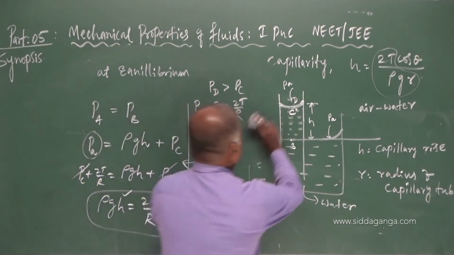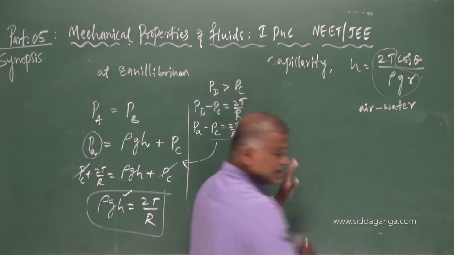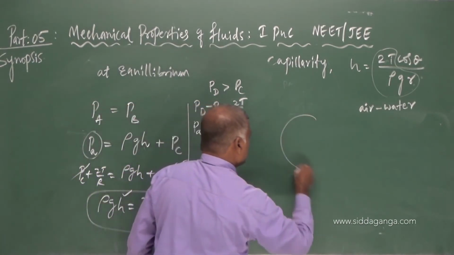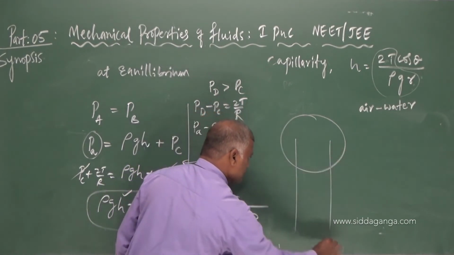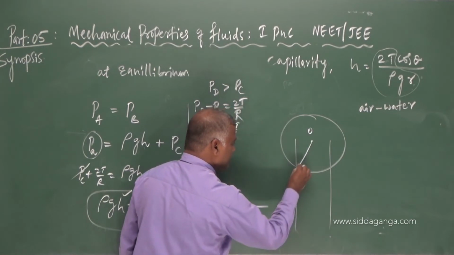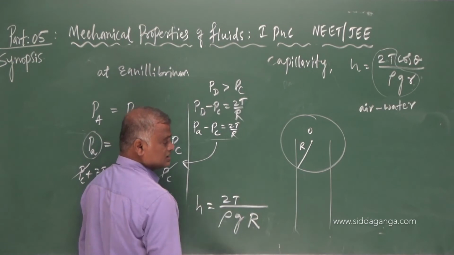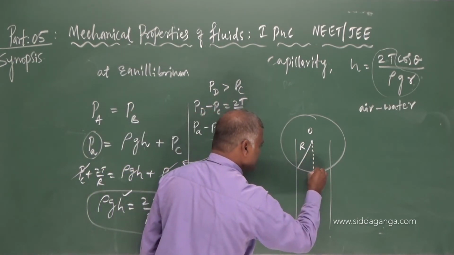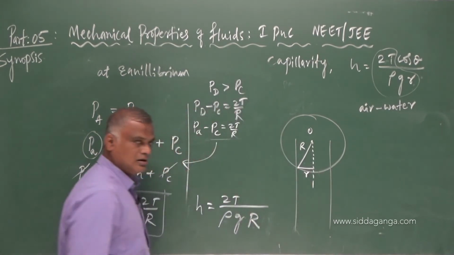With this explanation, now I am drawing the magnified view of the meniscus with the capillary tube. Here we mark the center O, radius capital R, the radius of the meniscus, and the radius of the capillary tube as small r.